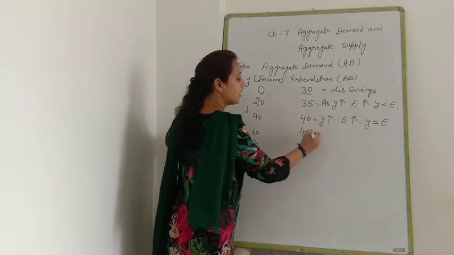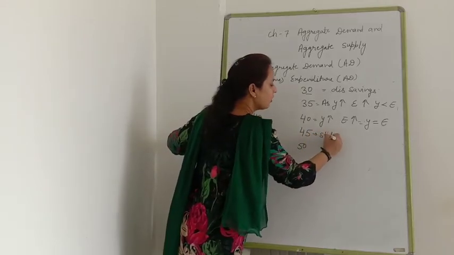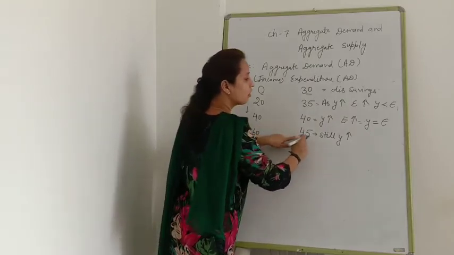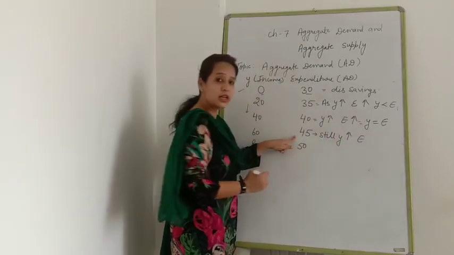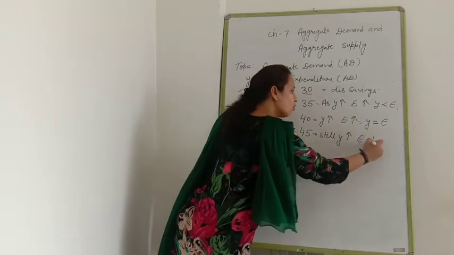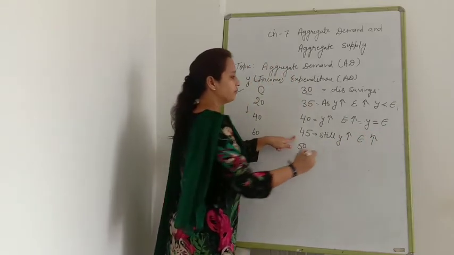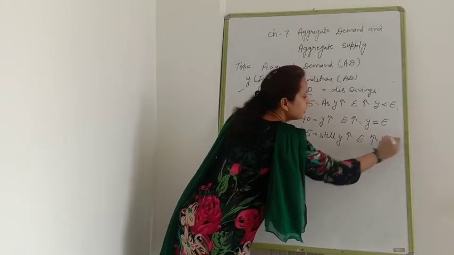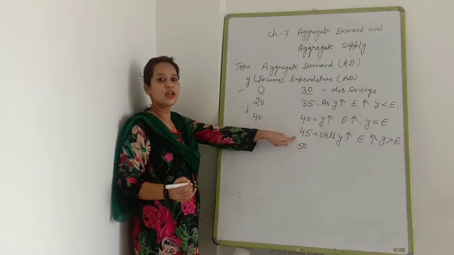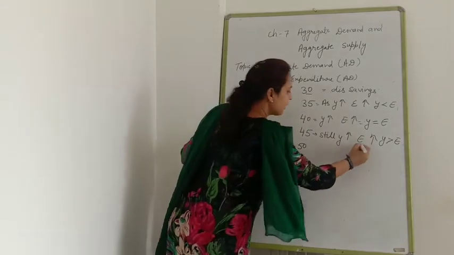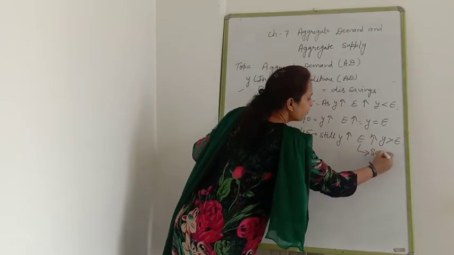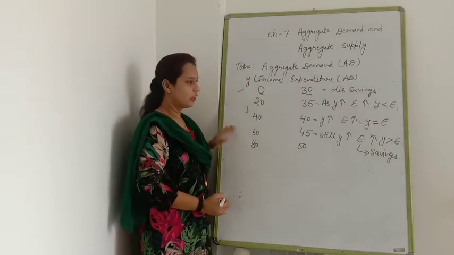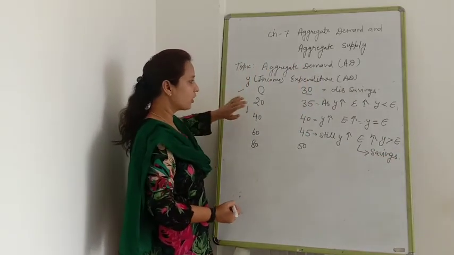Still if income increases, then your expenditure on consumption will also increase, but Y will be greater than E. So which kind of situation arises? Saving. So in that condition, the economy is in which position? Saving position. Clear? These are the 4 points which I discussed.